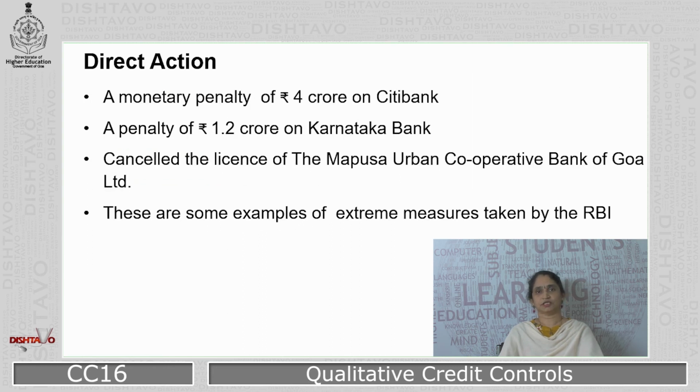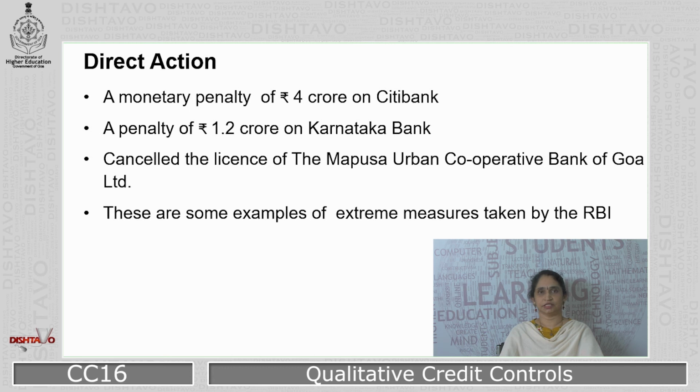Coming to the last selective credit control instrument, that is direct action. Press reports carried these examples. A monetary penalty of 4 crore on Citibank, a monetary penalty of 1.2 crore on Karnataka Bank. Why did RBI impose these penalties?